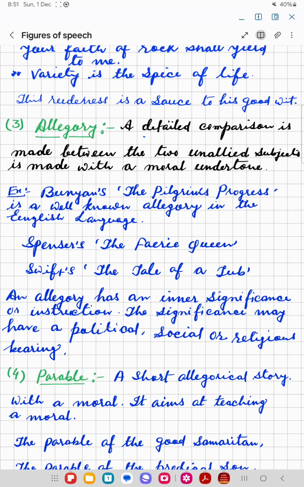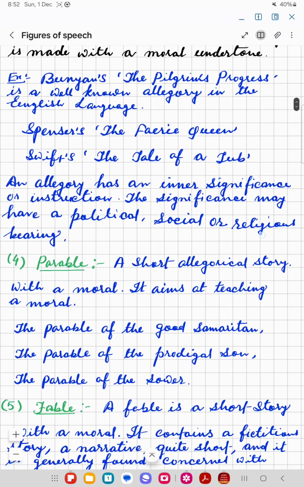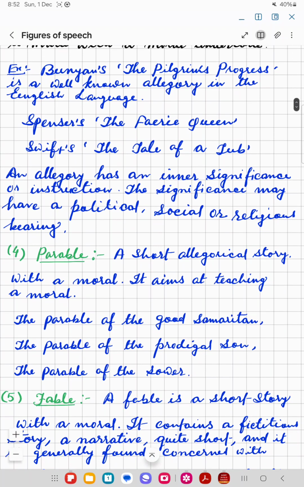Bunyan's The Pilgrim's Progress is a well-known allegory in the English language. Spenser's The Fairy Queen is an example of allegory. Swift's The Tale of a Tub is an allegory. An allegory has an inner significance or instruction. The significance may have a political, social, or religious bearing.